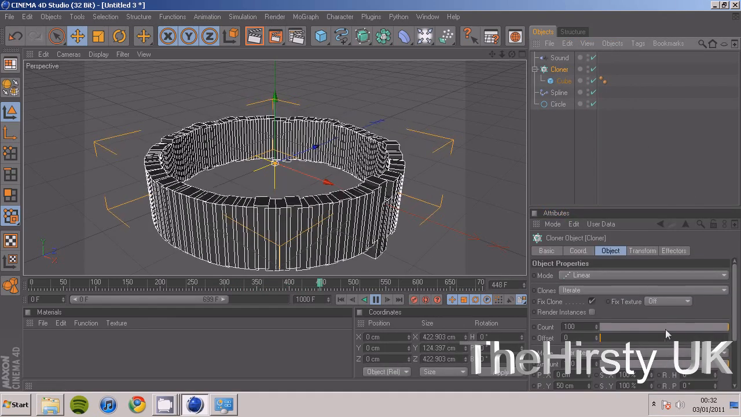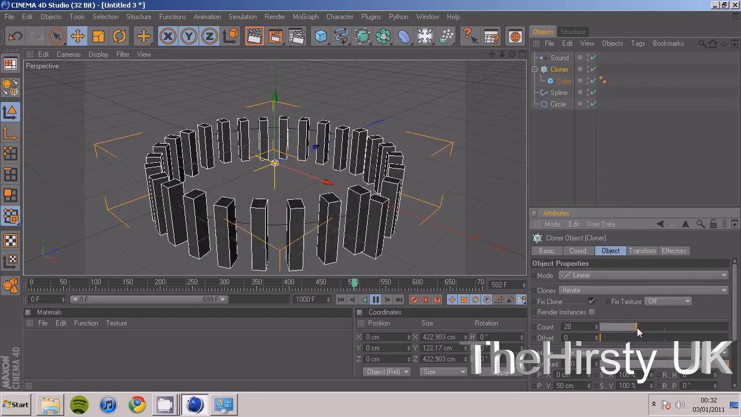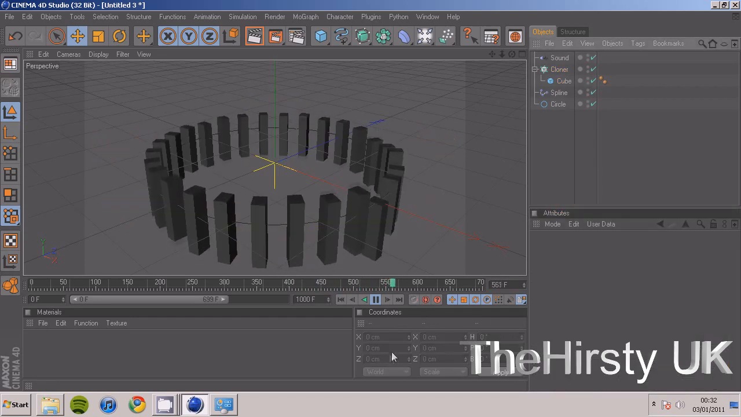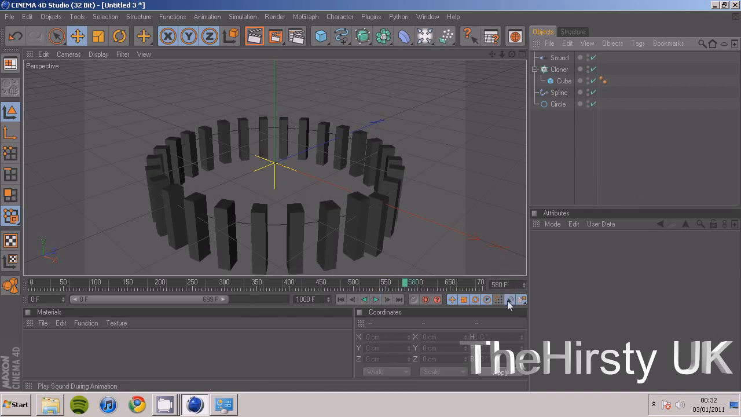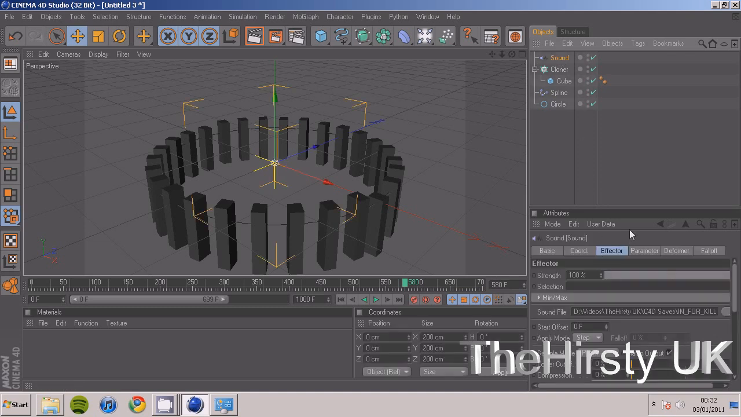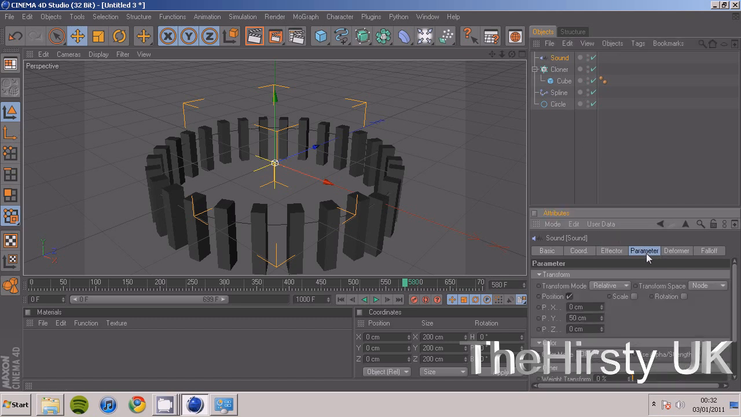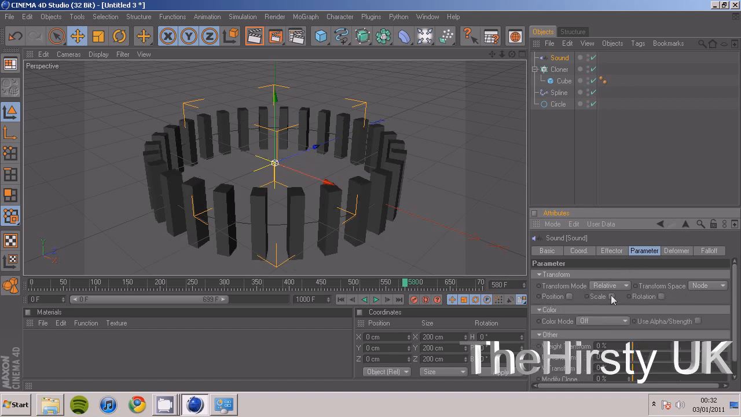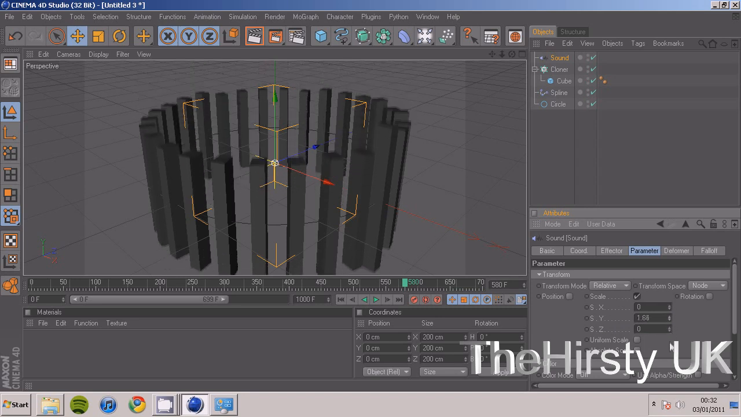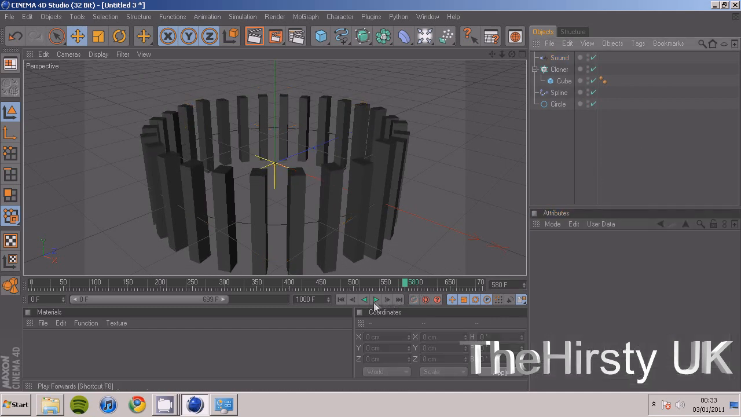So I'm going to turn it down to about 30, 28, that'll do me. Now if you want to listen to the sound, click on that little speaker thing down there, but there's no point in me listening to it because I'm not going to have my sound running through this tutorial. Now what you can do here is go into parameter, click off position because you don't want that, you want to click on scale, and then where it says Y, change that to however much you want. I'd recommend around 1-ish to 1.25.